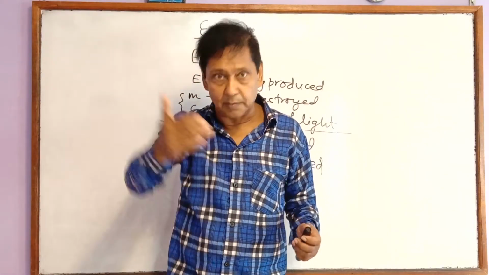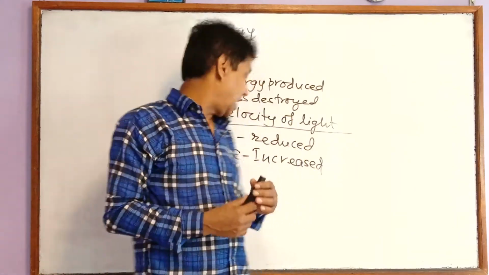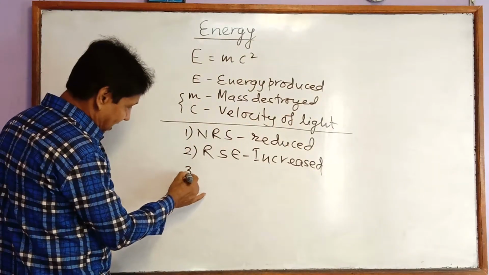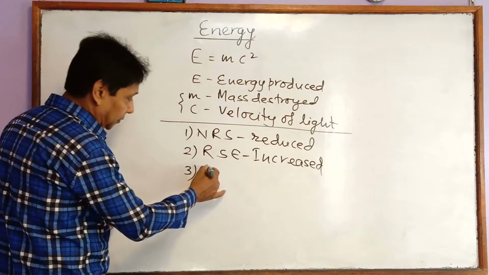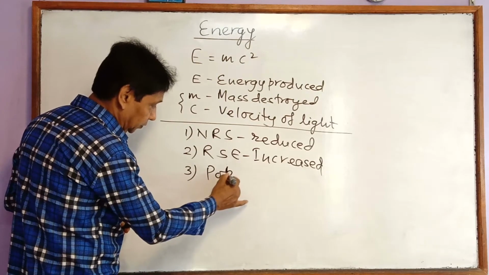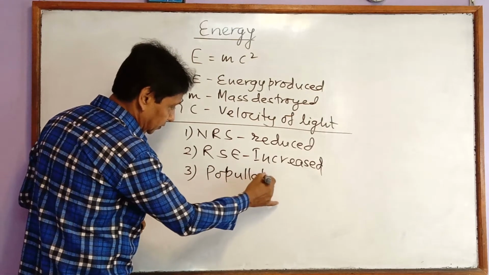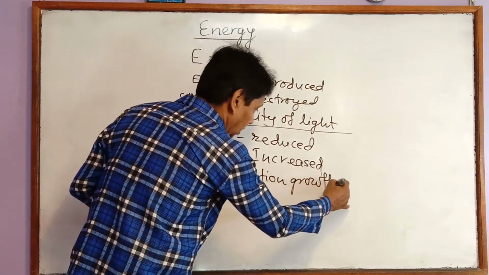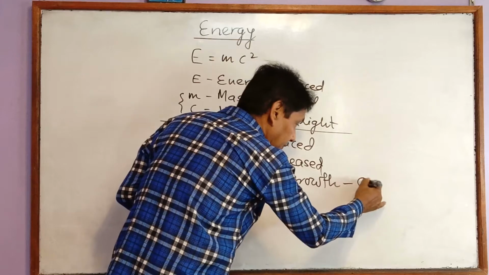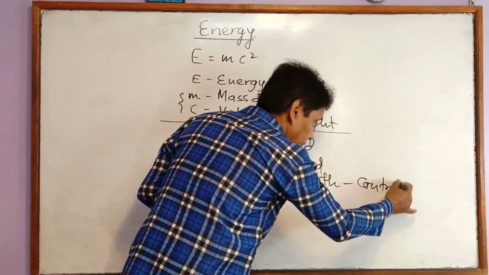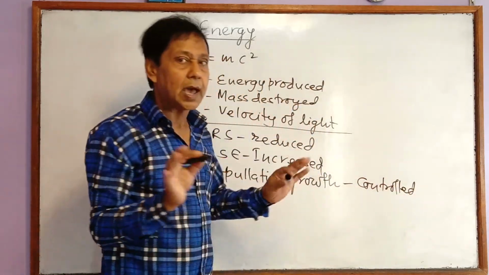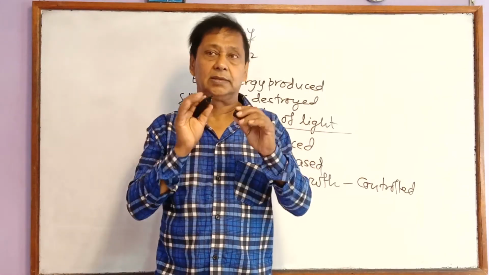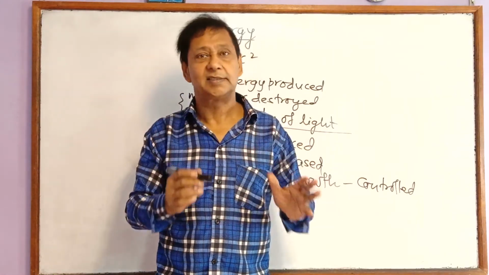Energy crisis will come nearer, and that's why we have to note that population growth should be controlled. These are the basic methods by which we can face energy crisis.